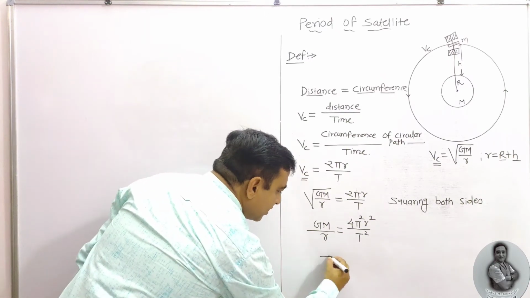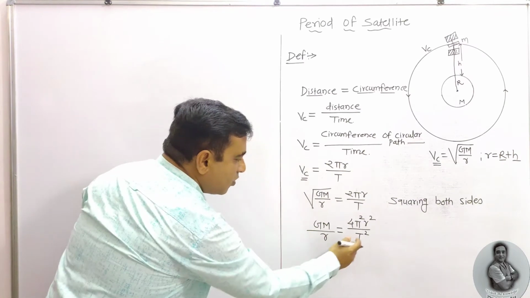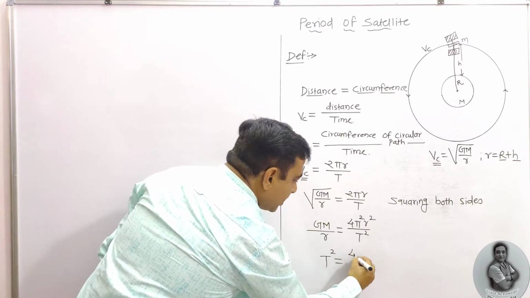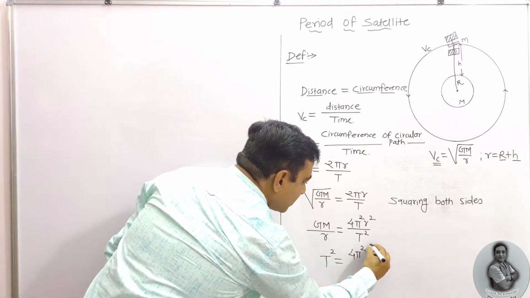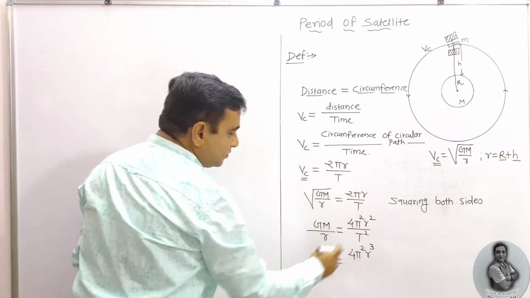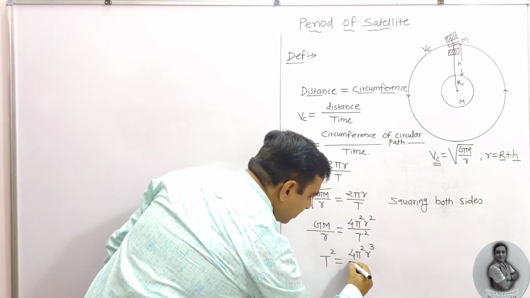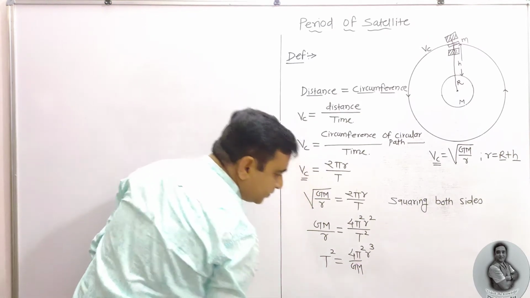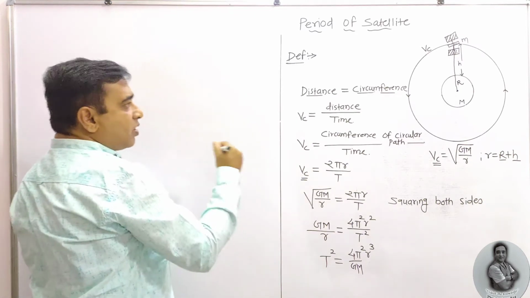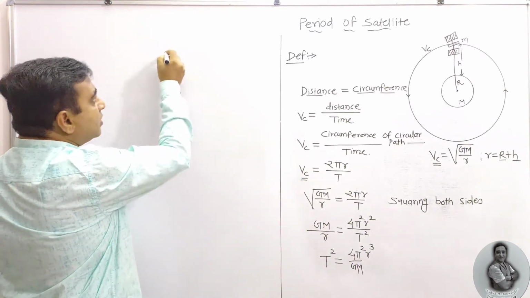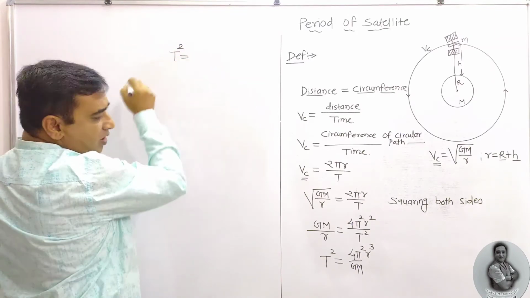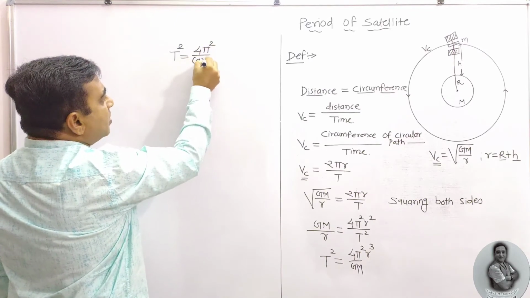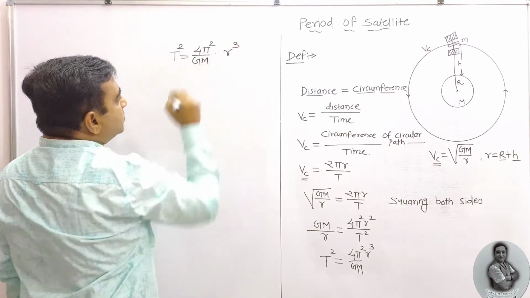If I need to get t square, this r is multiplied with r square, and it becomes 4 pi square r cube, and the divided factor is GM. So here we got the relation: t square is equal to 4 pi square upon GM into r cube.